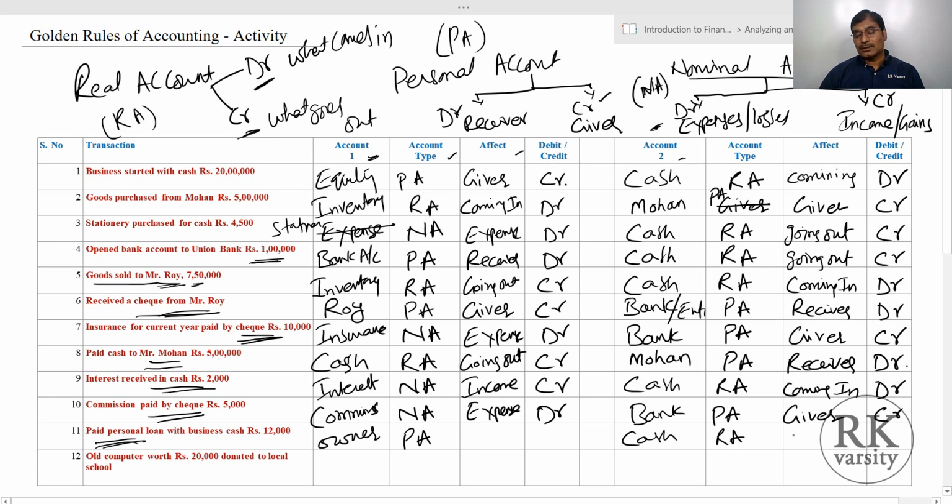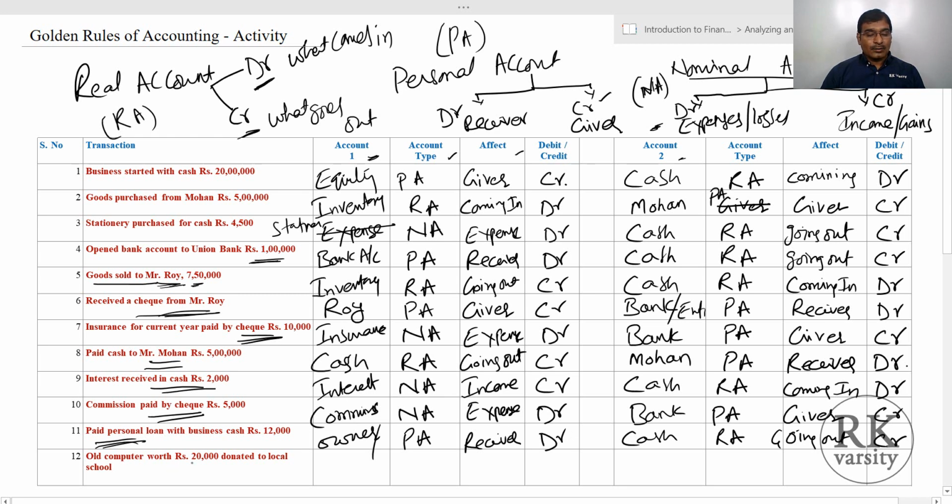What is happening with cash? Cash is going out. So when cash goes out, what is it that we do? We'll credit it. On the other side, the owner, this amount is drawing in the form of owner, and he is the receiver, so we'll debit his account.